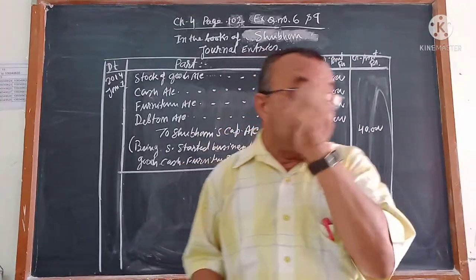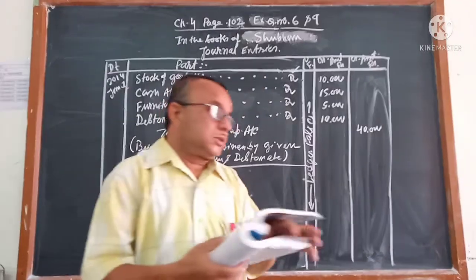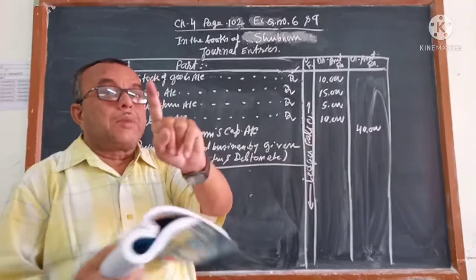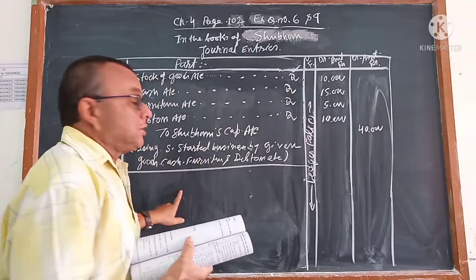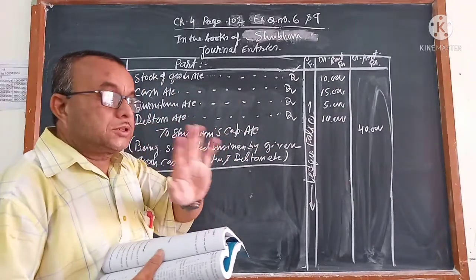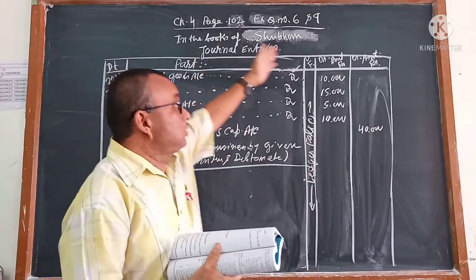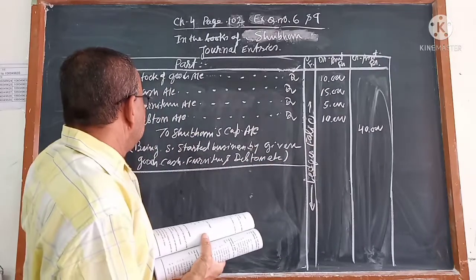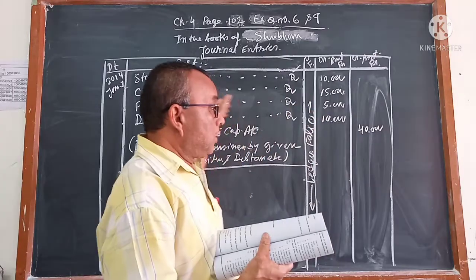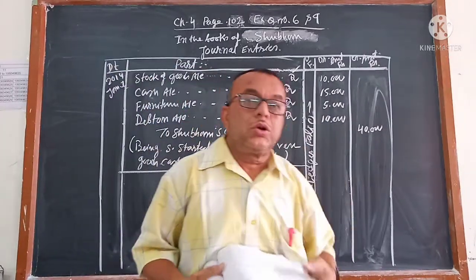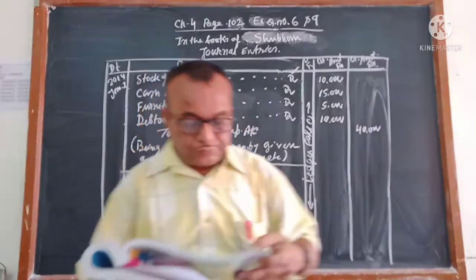I will tell you how the teachers check the answer and where you make the mistakes. For this journal you will get 1 mark. If the amount, account and narration are correct, at least these main three things should be correct. Of course the date also. But the correct account and correct amount are essential. If you write the wrong amount or the wrong account, then you will not get even half marks. If all are correct, you will get 1 mark.